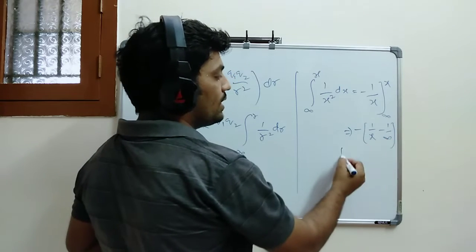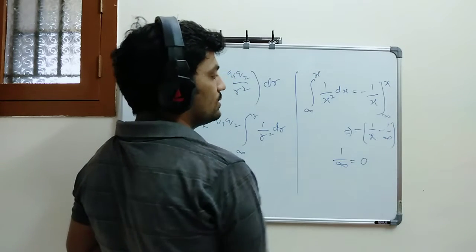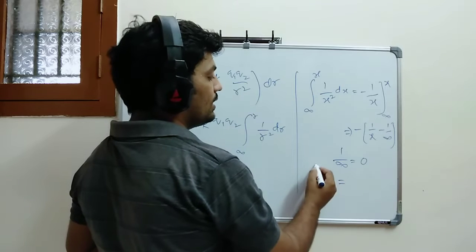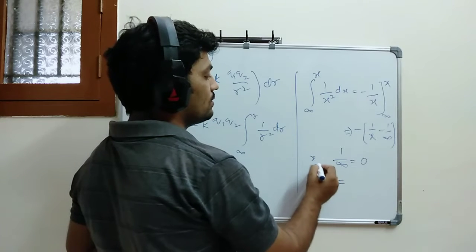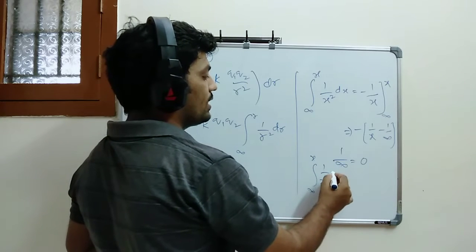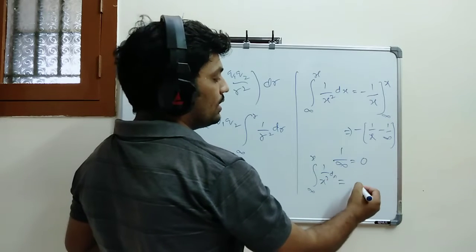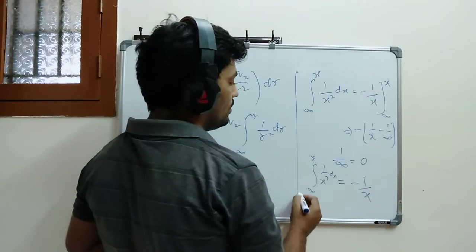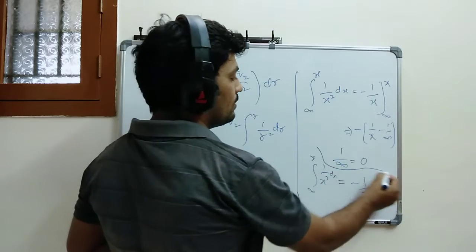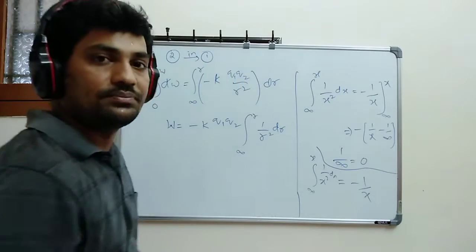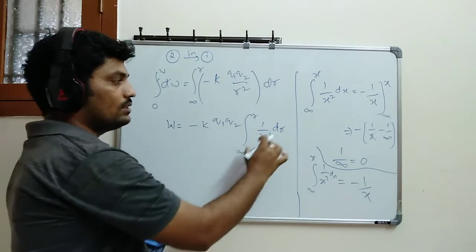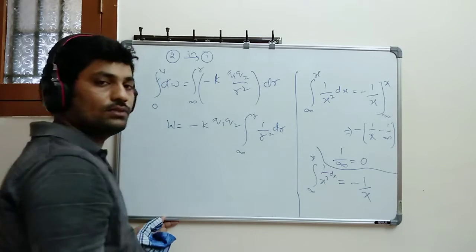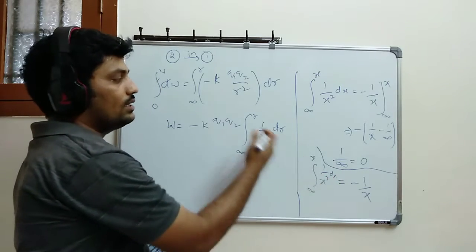So 1 divided by infinity, you know already, will become 0. So you can directly write the integration from infinity to x of 1 divided by x square dx as minus 1 by x. You will get this in your integration. So I can directly substitute minus 1 by x, here 1 by r.